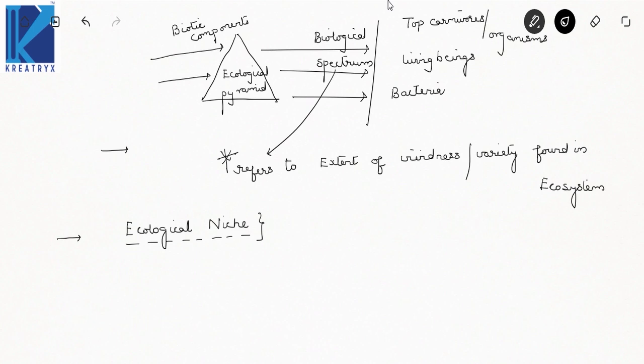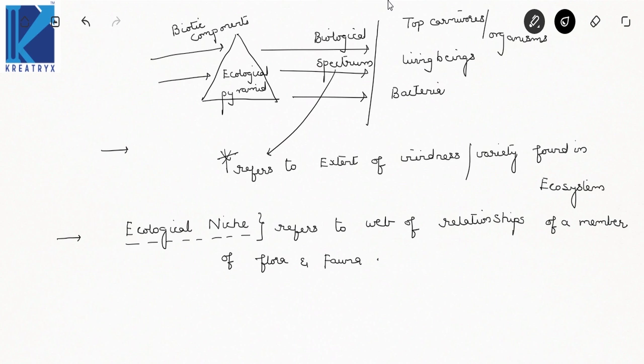It refers to the web of relationships of a member of flora and fauna in a given environment.